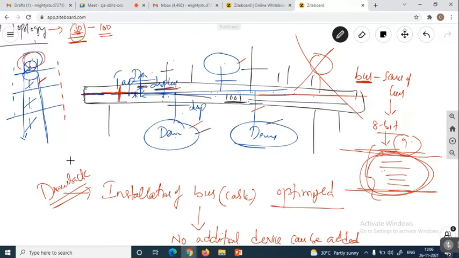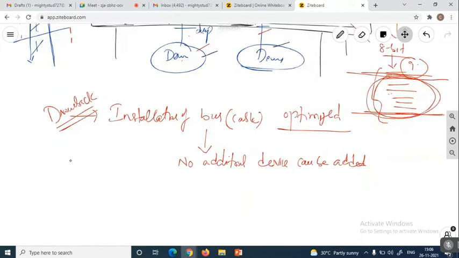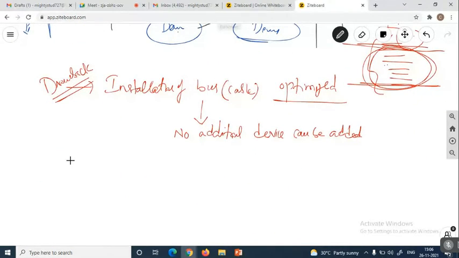cable. So that's why there is no possibility of adding a new device if you want to send additionally with the help of this common cable. That is the only drawback. That means it can also be restricted. Why? Because depending upon the data traffic, we are going to transfer to a limited number of devices only. The number of devices cannot be optimized. Why? Because installation is optimized.